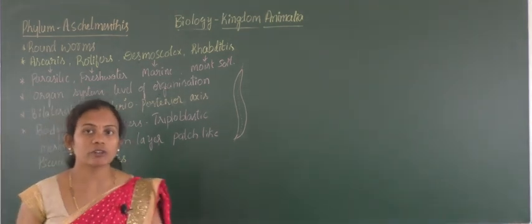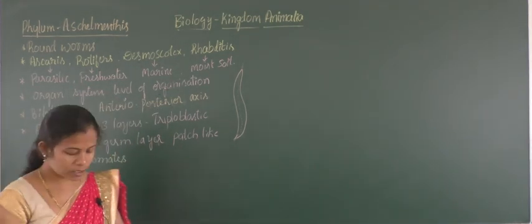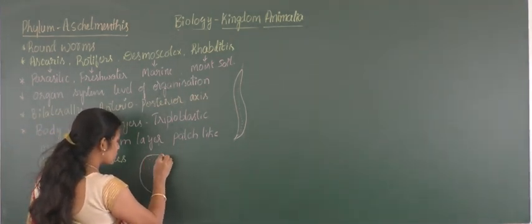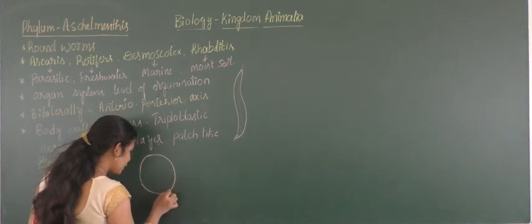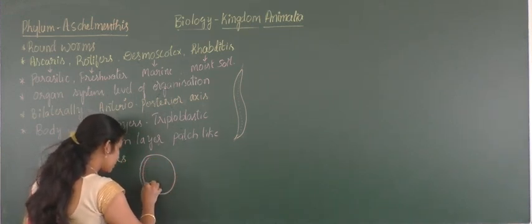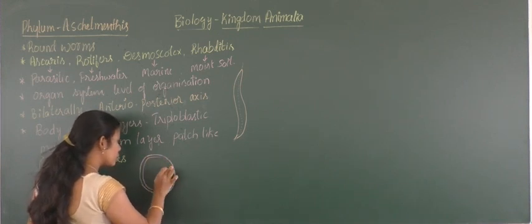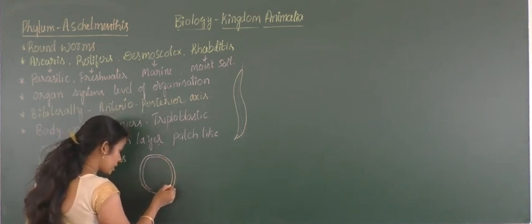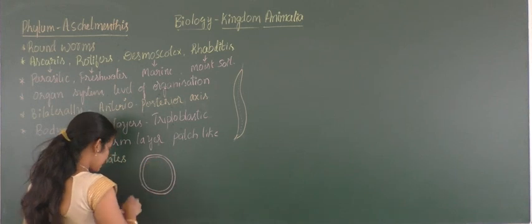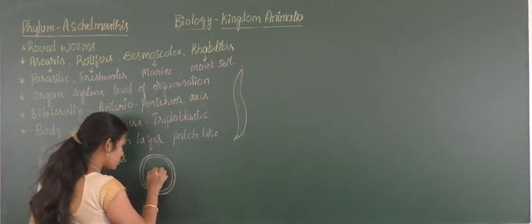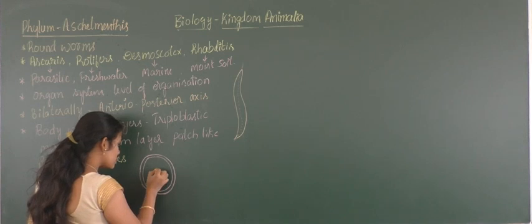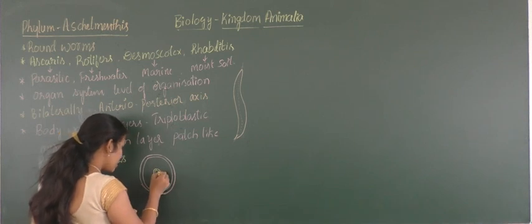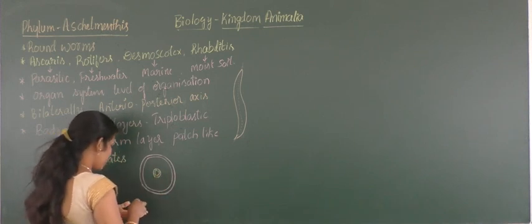When you look at the structure of the body wall layers, say for example, this is the outermost layer, the ectoderm, and coming to the inner layer, the endoderm. In between these two layers, one more layer should be there, a middle one.